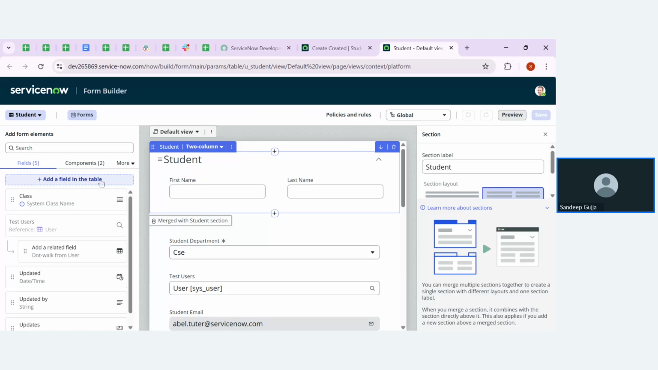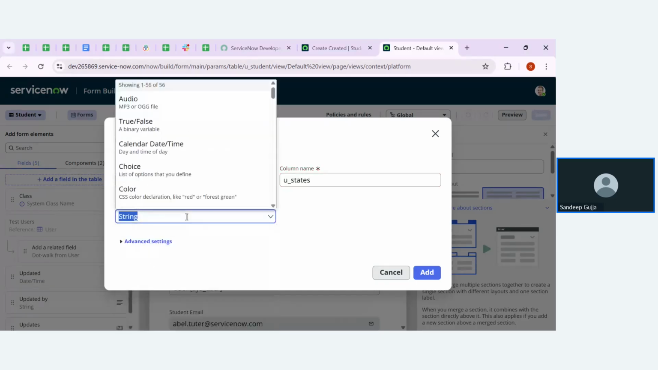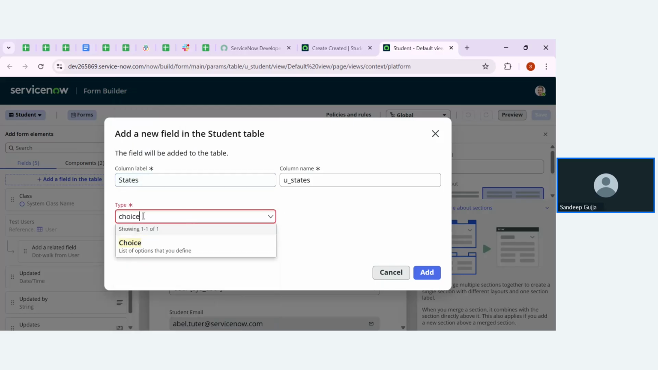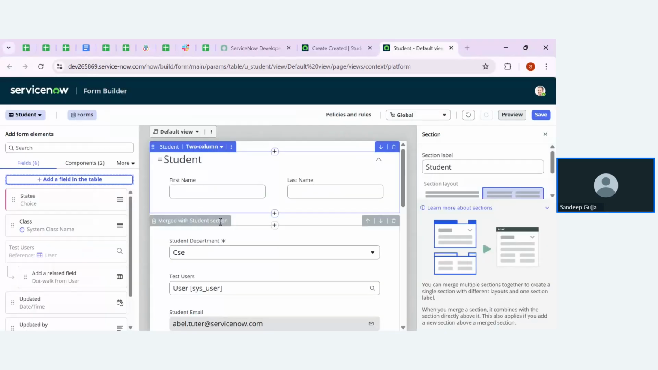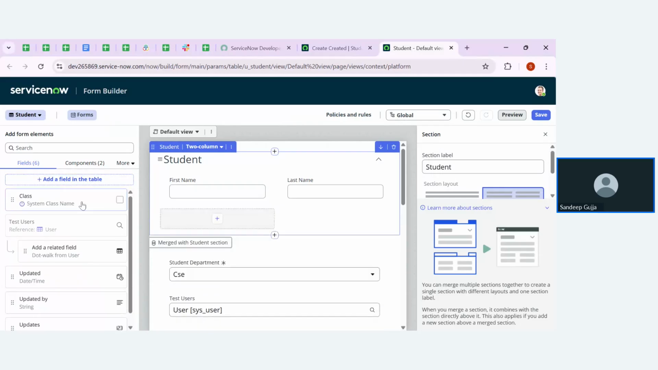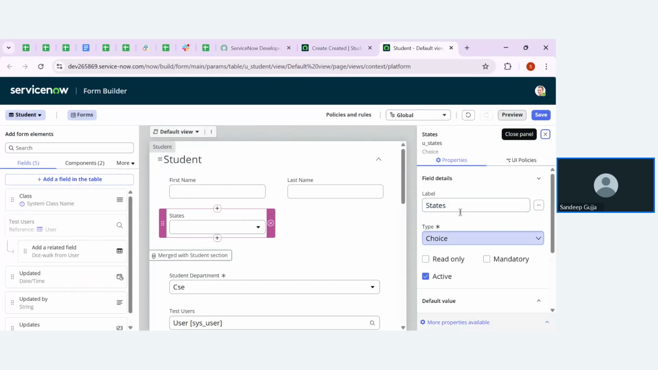Let me create the field. Click on add field. Let me mention this as states. This is the field name, and here the data type is choice because I'm going to add multiple choices. Coming to field dependency, this only works for choice fields. Click on add. Now the field states is created. Let me drag this to the form. Now you can see the field properties on the right side.